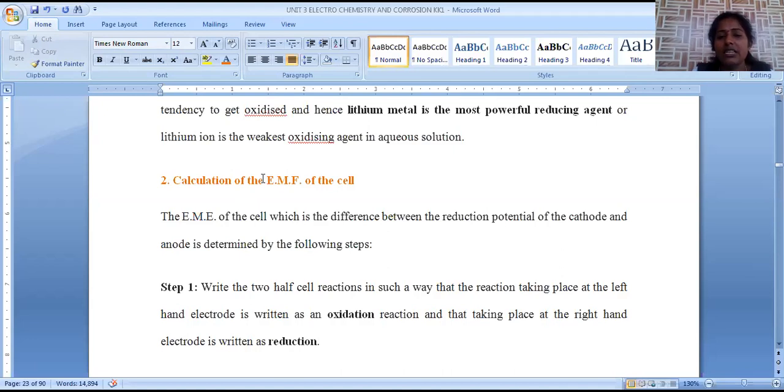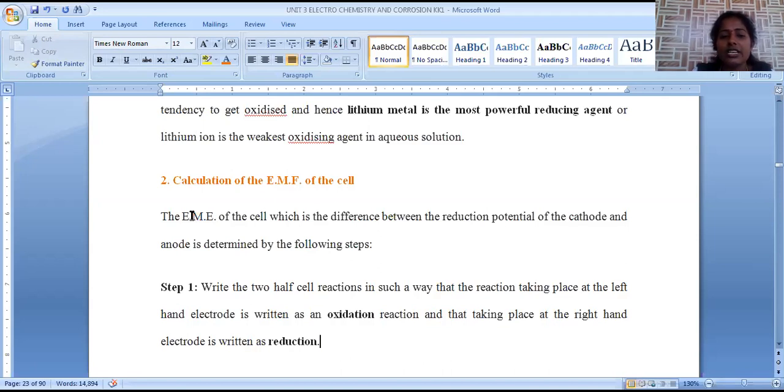When we are constructing a galvanic cell, one anode will be there dipped into the anodic solution. Another cathode will be there dipped into its cathodic solution, and both are separated by a salt bridge. When these two different electrodes are connected with the salt bridge, they are externally connected to a potentiometer or voltmeter, which is used to measure the voltage.